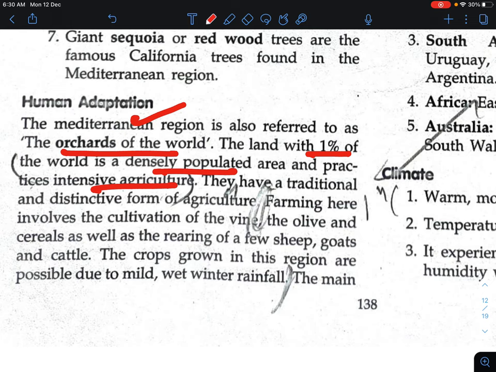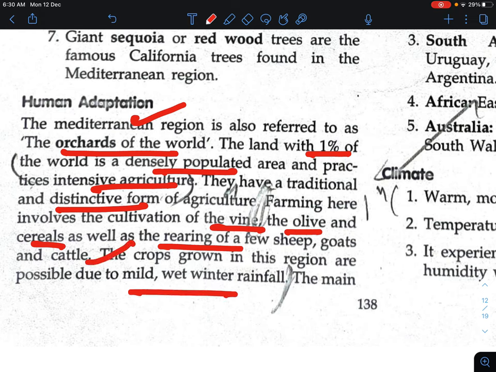They have a traditional and distinctive form of agriculture. Farming here involves the cultivation of wine, olive, cereals, as well as the rearing of a few sheep, goats, etc. The crops grown in this region are possible due to mild and wet winter rainfall. Why are crops possible? Because in winter they get rain.